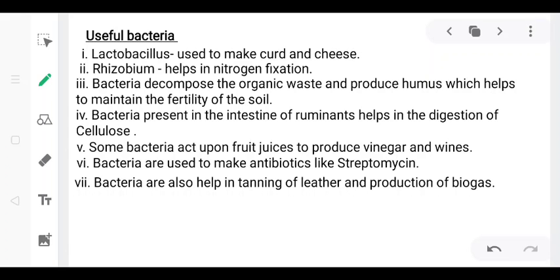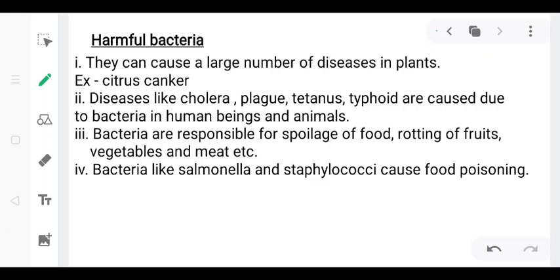Now let's see some harmful bacteria. Bacteria can cause a large number of diseases in plants. For example, citrus canker is a disease caused by a bacteria that affects the leaf, stem, and fruits of citrus trees like lime, oranges, and grapefruits. Some other plant diseases are potato scab, leaf spot of cotton, etc. These all are plant diseases.